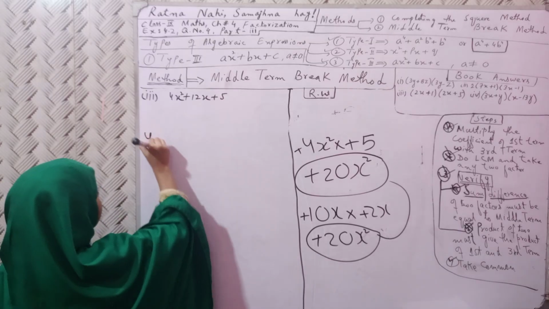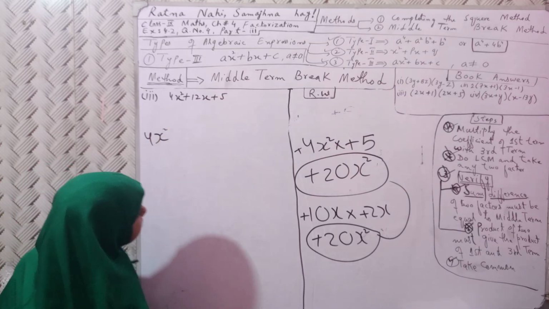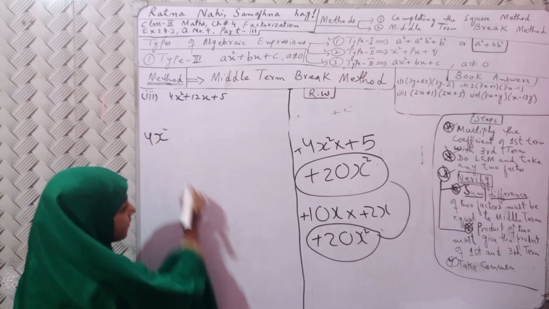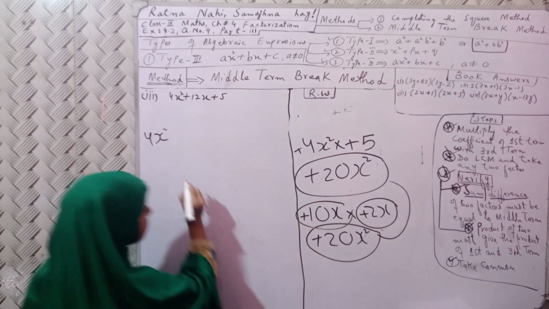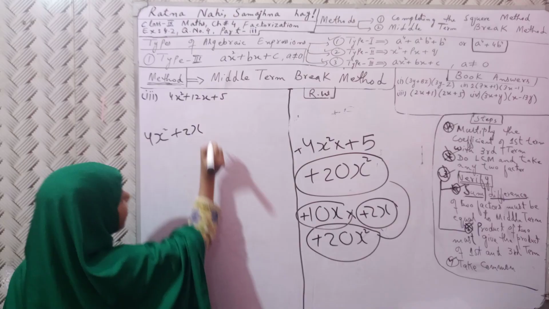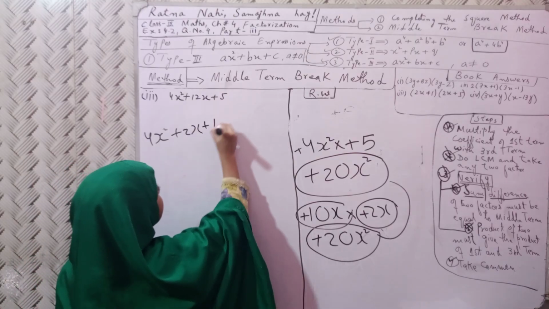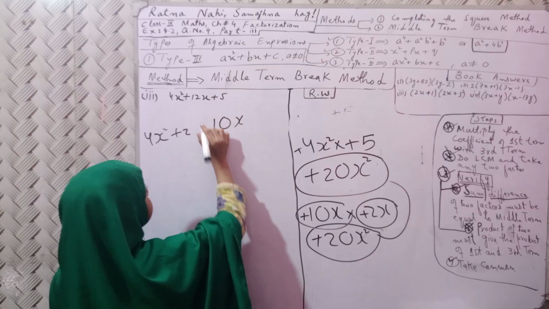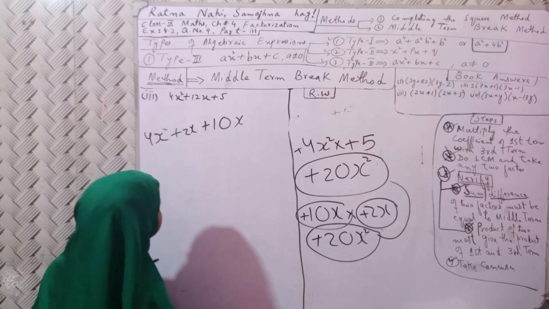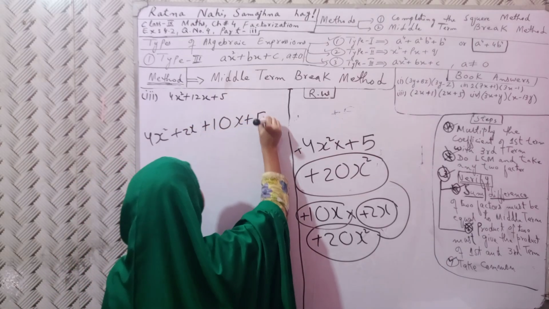Now 4x square. First I am writing this, then this, plus 2x plus 10x plus 5.